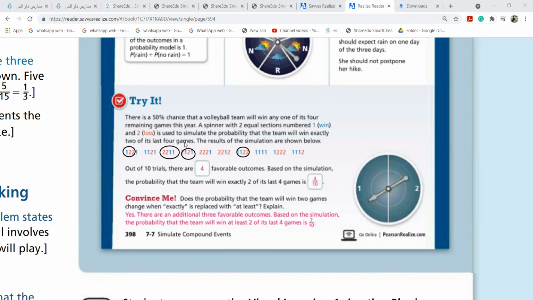What are they asking you? They are asking to simulate the probability that the team will win exactly 2 of its last 4 games. So the winning is number 1. So 2 of its last 4 games means you have to see 1 repeat 2 times. In this one, it is 3 times, so I cannot take it. Here it is 2 times, the number 1. That means it's 2 winning. Here it's 2 winning. And here too. So there are 4 possibilities out of 10. That's why we write 4 out of 10. I hope you got it.